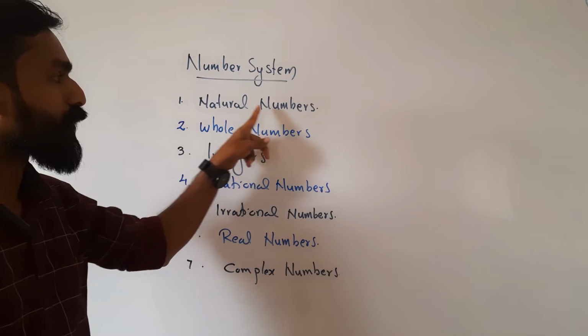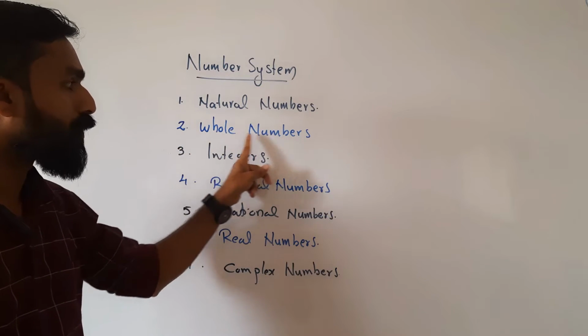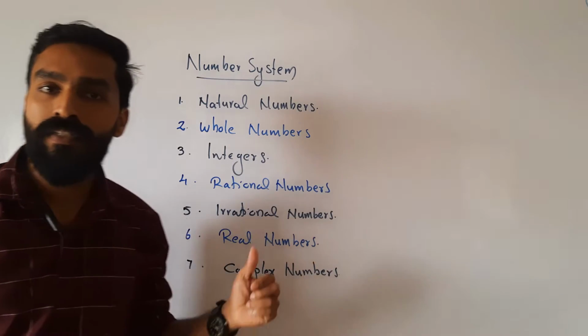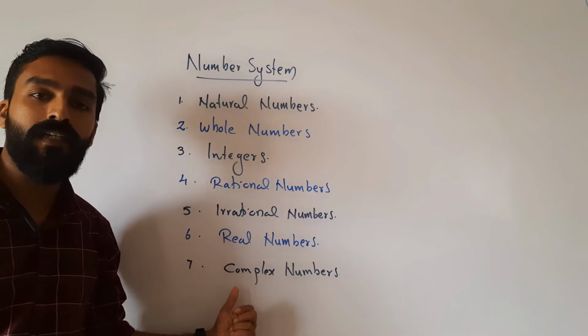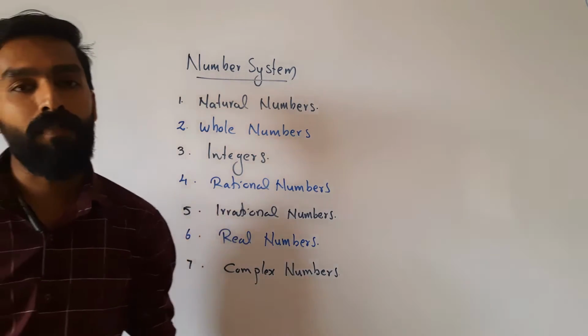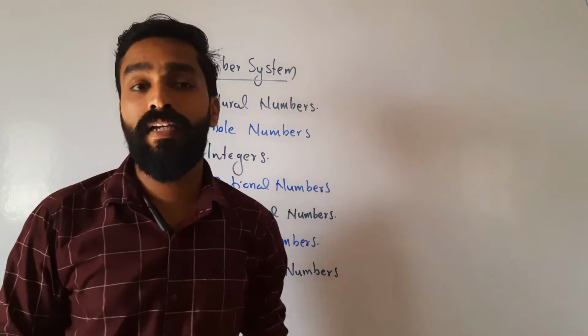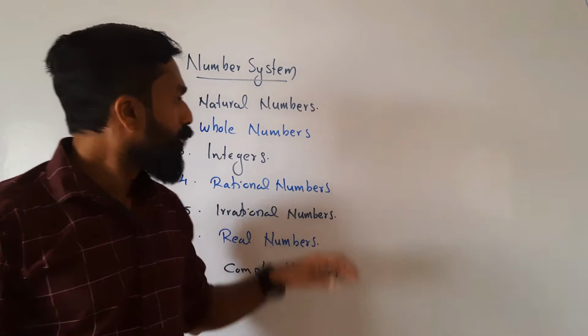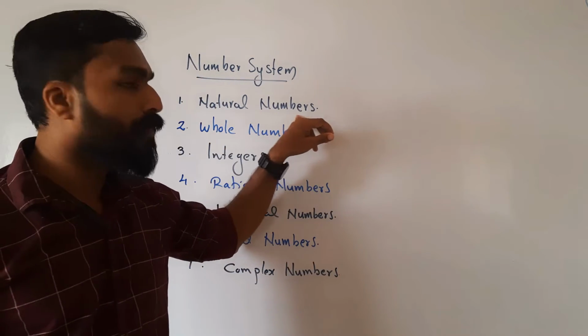First one natural numbers, second one whole numbers, third one integers, fourth one rational numbers, fifth one irrational numbers, then real numbers, and after that complex numbers. These are the main collections of numbers, so we can study them one by one. Number one, the natural number collection.